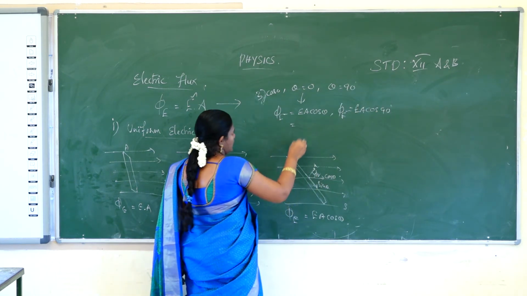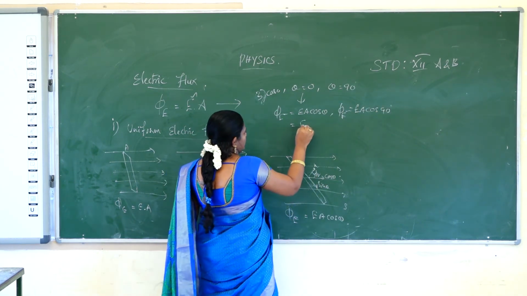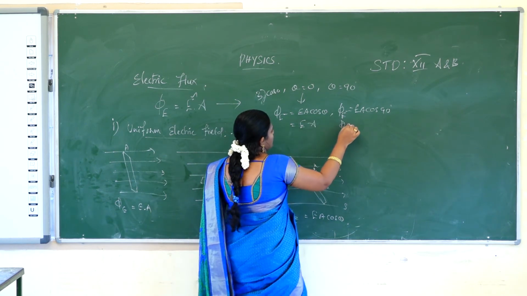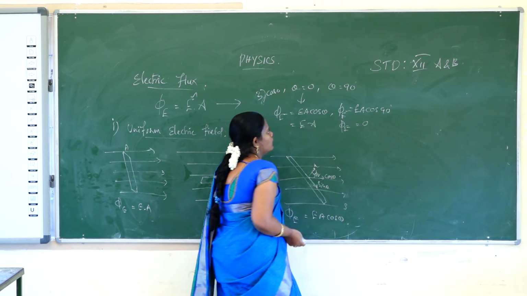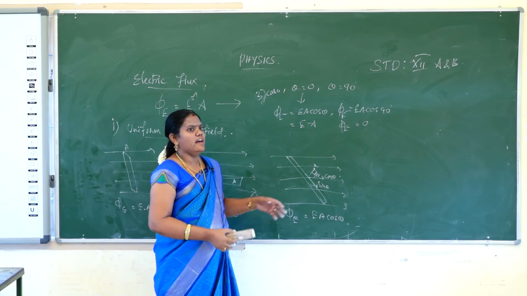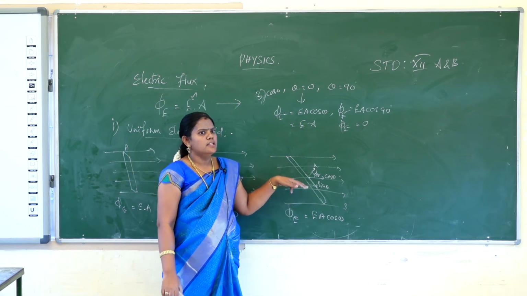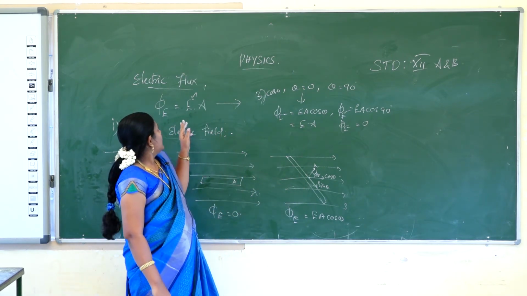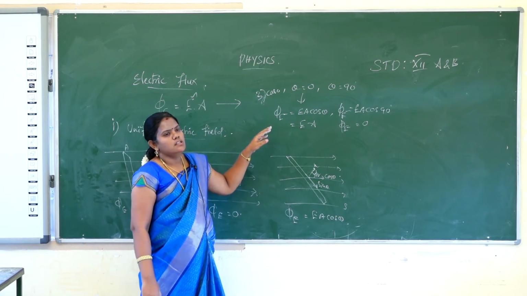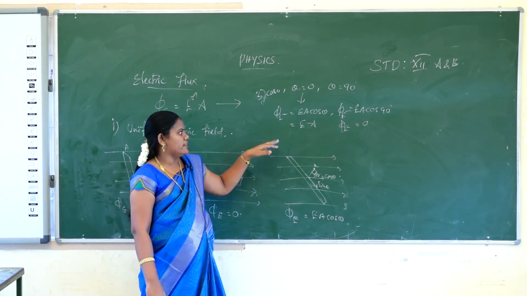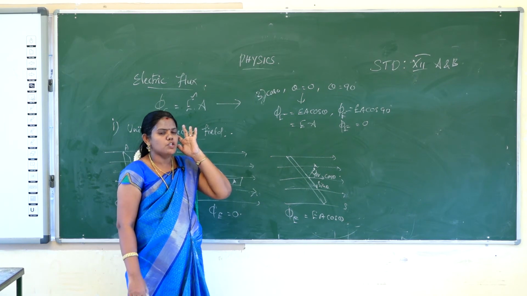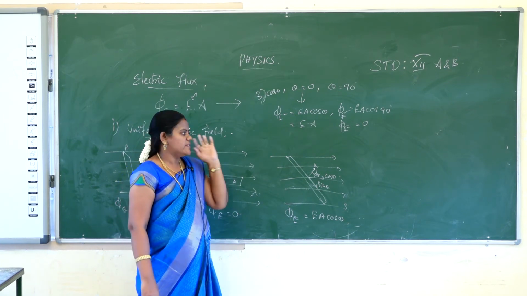EA cos 0, the value is 1, that is E dot A, but EA cos 90 value is 0. So only in the parallel or perpendicular orientation the electric flux changes, based on the alignment of the electric field. So flux depends upon the orientation of the surface also.